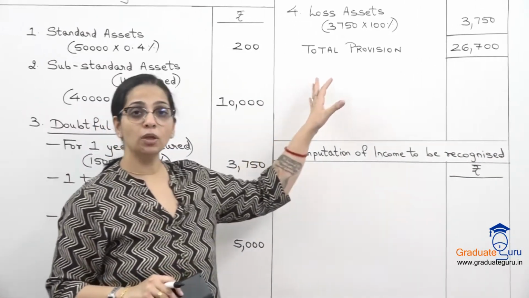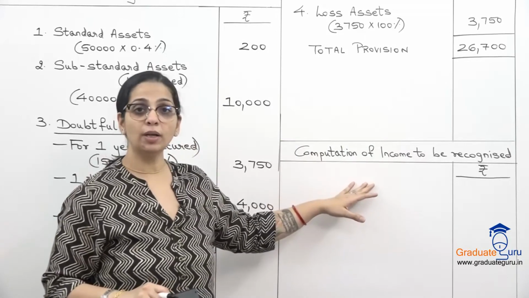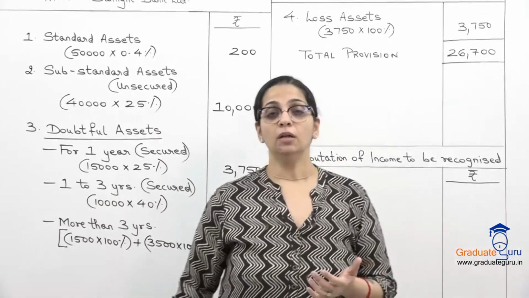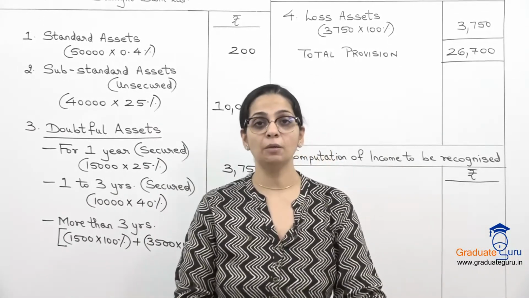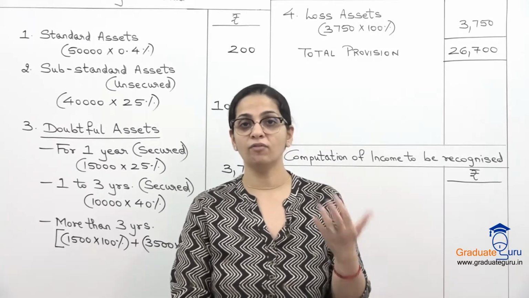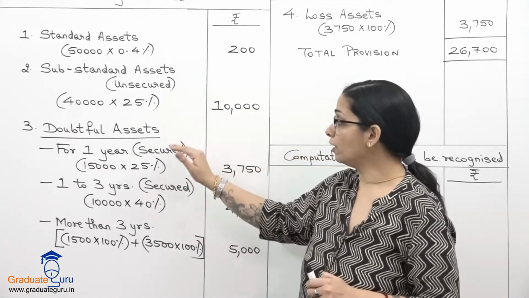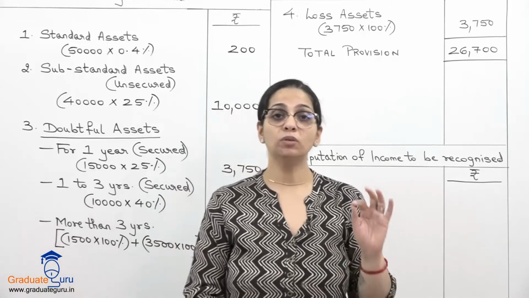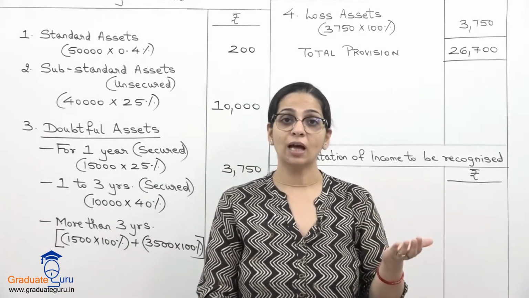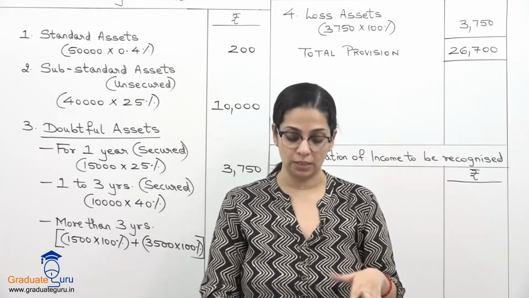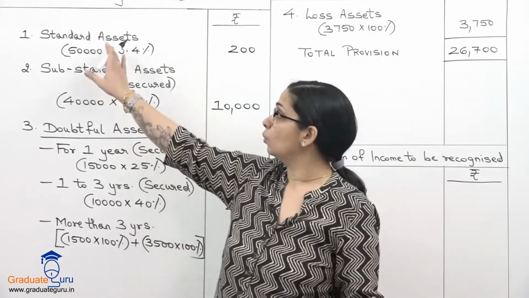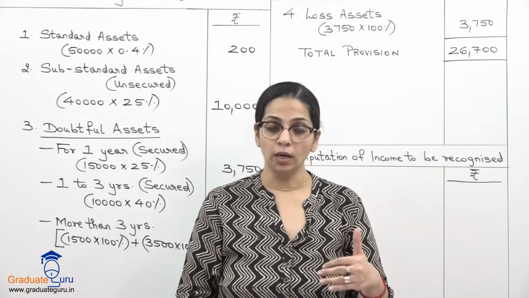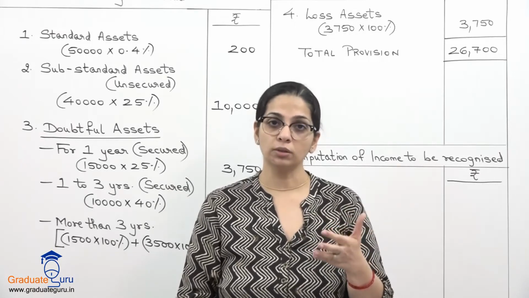Okay. So that's about the provision. Now we also have to calculate our income to be recognized. और अभी हमने इससे पहले जो sum किया, वहाँ पे we saw that whenever there is an NPA, अगर कोई भी asset NPA हो गया है, whether it is substandard or doubtful or maybe loss, in all cases NPA पे हम उतना ही income account करते हैं जितना हमें actually मिला है, that is on receipt basis. So on standard assets, which is our performing assets, there I will take the income based on my accrual, but for the other assets I'll take it based on the receipt.